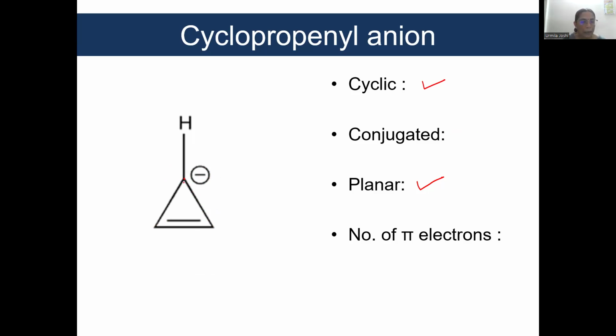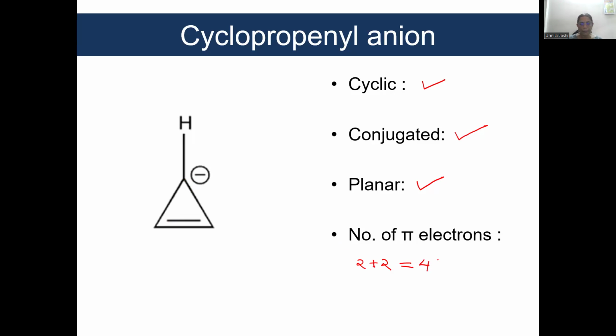The double bond alternating with the charge. This is a simple thing to remember. Double bond alternating with the charge. So it is conjugated. Okay. Now count the number of pi electrons. The double bond contributes 2 electrons, and this negative charge also contributes 2 electrons, right?